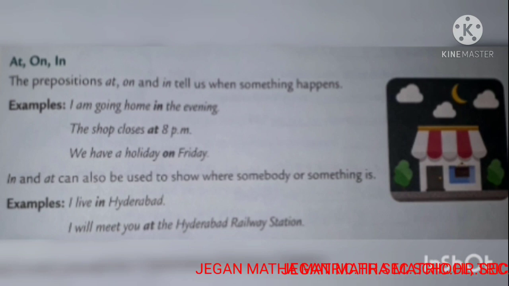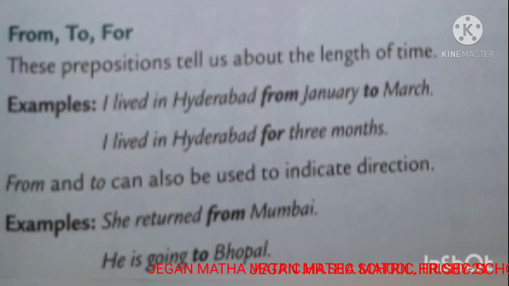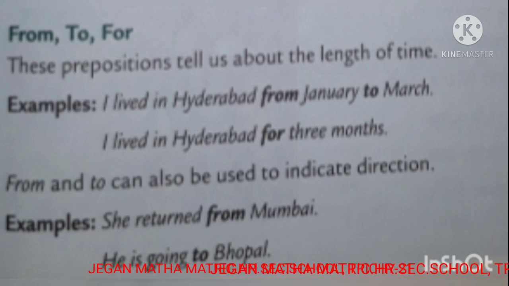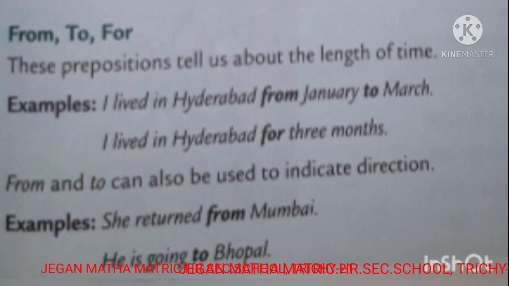Next we are going to see the prepositions from, to, for. These prepositions tell us about the length of time. For example, I lived in Hyderabad from January to March. I lived in Hyderabad for 3 months.